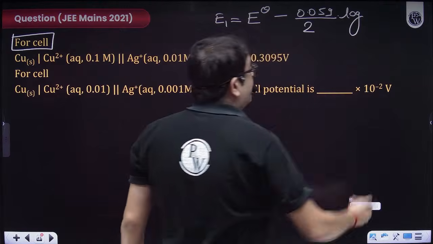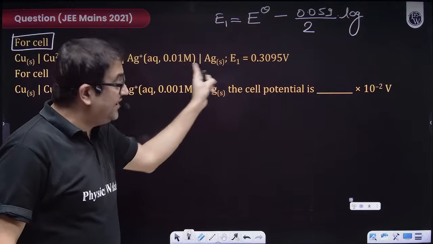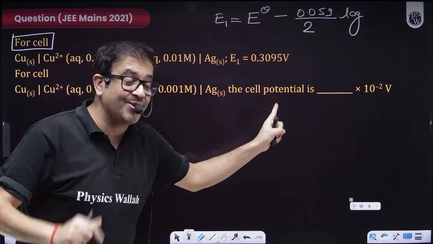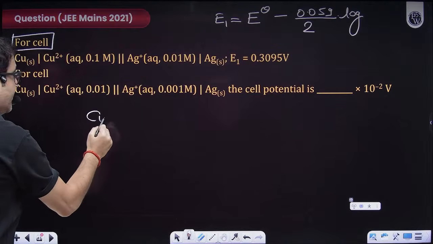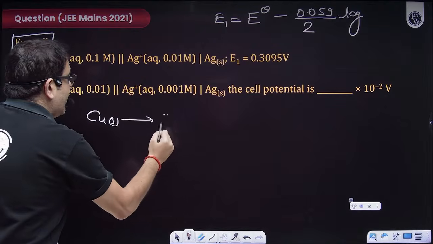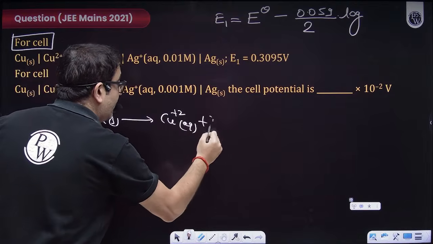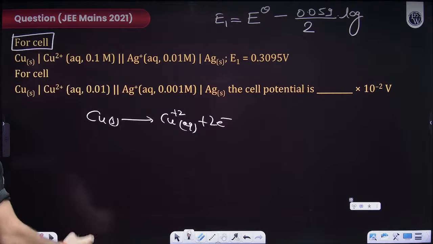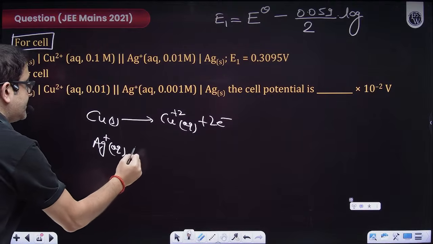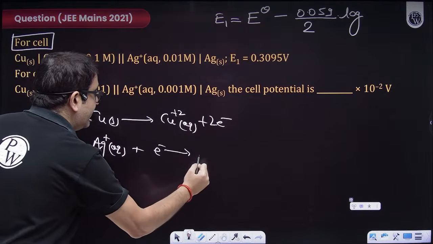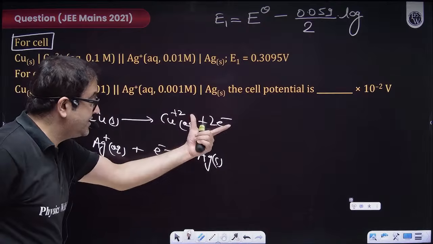Now beta, before writing the value of reaction quotient Q, please write the reaction in order to justify the stoichiometry. Sir, obviously it is easy, but please write it. So copper solid is getting oxidized to form copper +2 aqueous. Definitely it will be oxidation, that means it is giving 2 electrons. And sir, silver plus from solution is taking electron and getting reduced to form silver solid, but sir, charge transfer has to be equal because whatever it is giving, it should take.